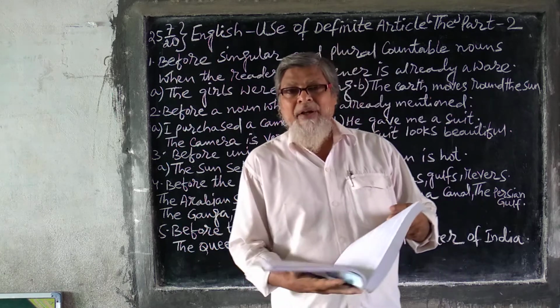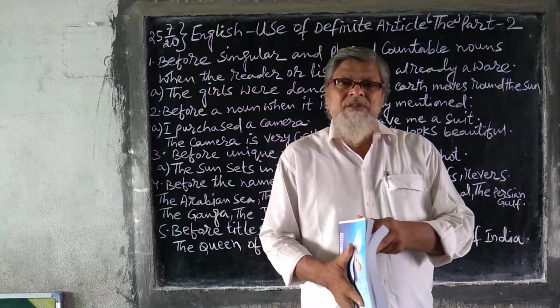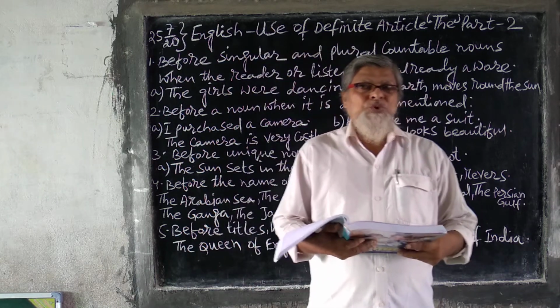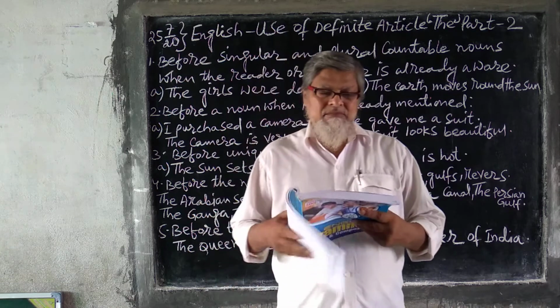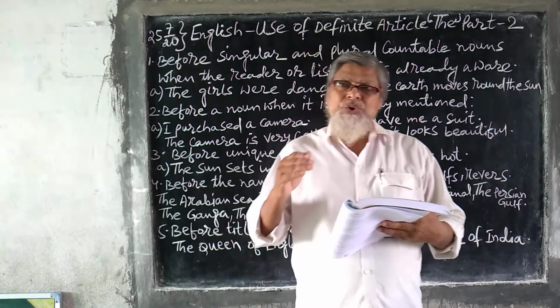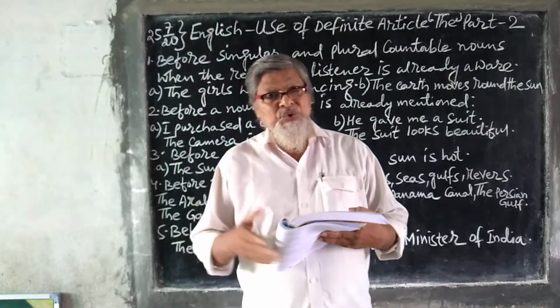The particular boy, the particular girl. So whenever you want to talk about a particular thing, a particular person, you can use "the" there.